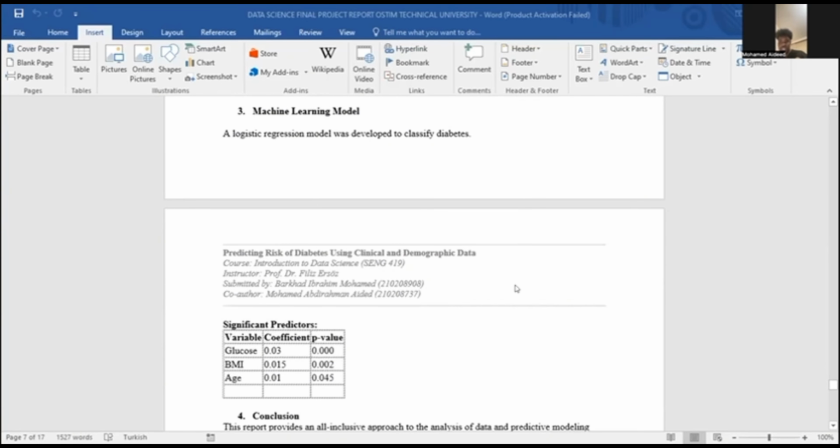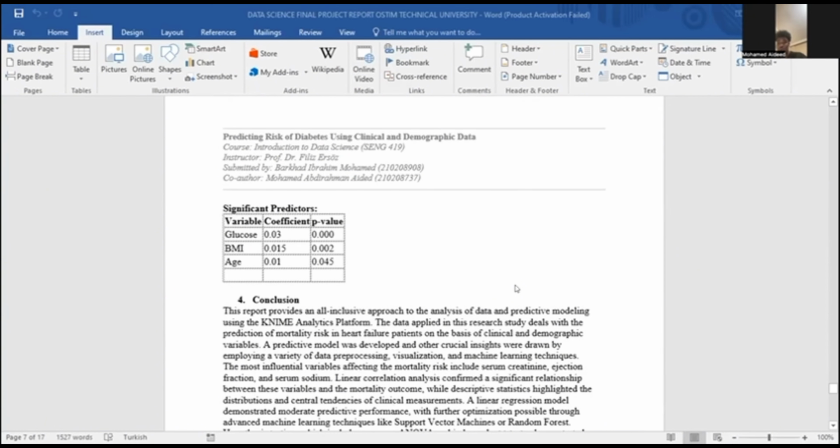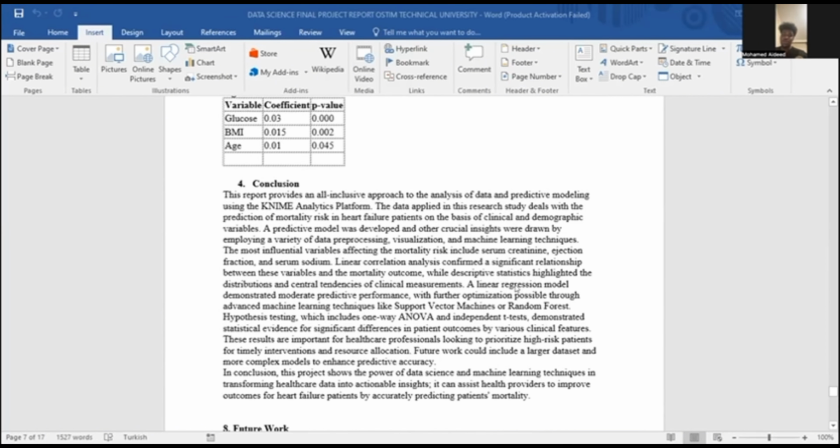developed to classify diabetes. And to conclude our project, we use something called KNIME that will show you the workflow that we did.